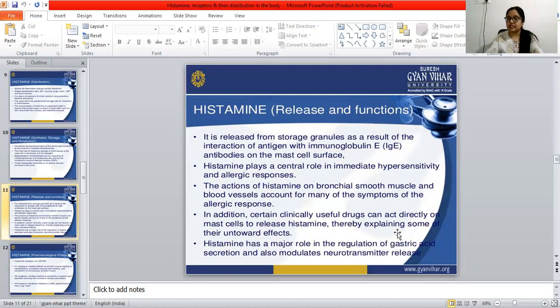Because of this action, clinically useful drugs are present that release histamine, and it also modulates neurotransmitter release. So the histamine has two roles: first, it regulates gastric acid secretion, and it also modulates neurotransmitter release.